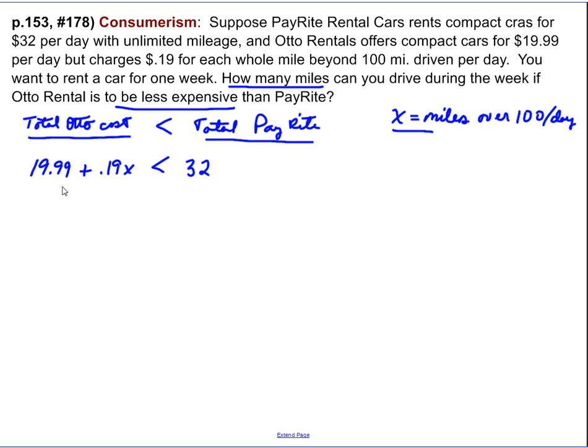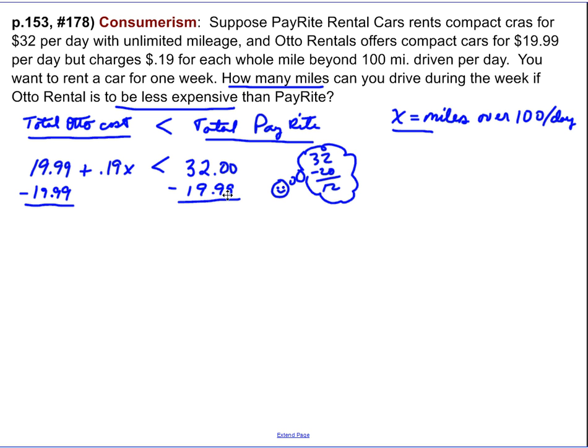We know that, for example, we would have to subtract $19.99 from both sides to make this one work. So we'd be subtracting $32 minus $19.99. And before you go borrowing digits or anything else, probably one of the easiest things to recognize right here is that, at least in my mind, here's Professor Peoples' mind thinking, well, 32 minus 20, I know it's going to be 12, right? And $19.99 is 1 cent less than $20, so we'll have 1 cent left over, and our $0.19